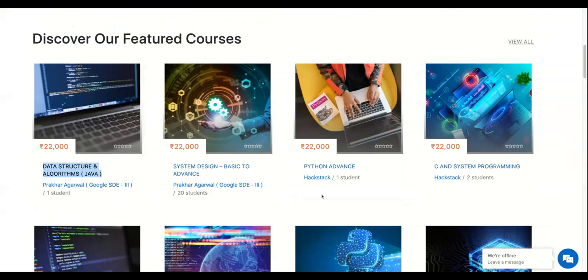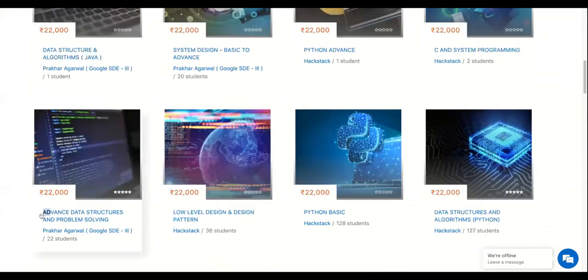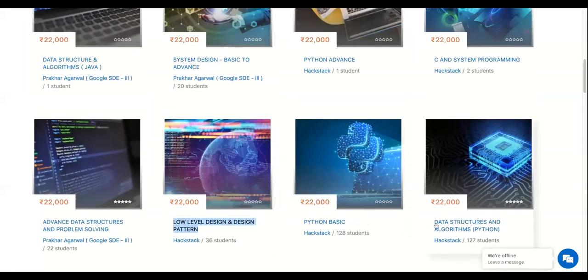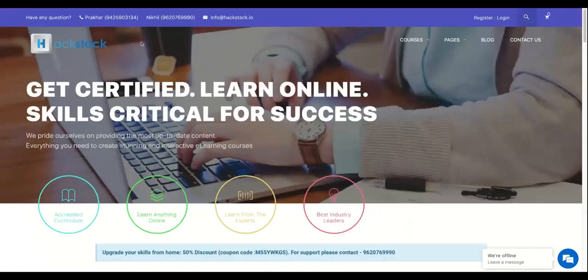And there are other things as well, like Python. We have advanced data structures and problem solving questions. We have low level design, if people are interested in that. We have data structures and algorithms in Python, because we know that there are a lot of people who are looking forward to lectures in Python as well.